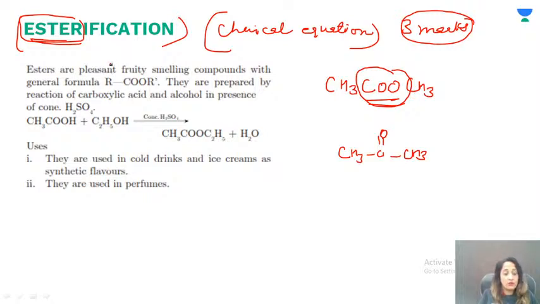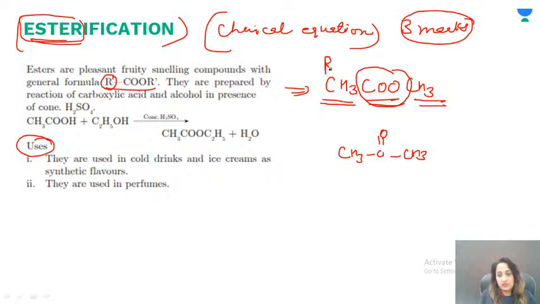But how does it take place? So esters are present, and what are the uses of esters? I will also explain that, and that could be part of your final question. Esters are pleasant fruity smelling compounds with general formula RCOOR'. So what is R? R is the alkyl group, like this CH3 and this CH3. This is R, and let's say this is R dash. It could be anything. How do we get esters? When we have carboxylic acid and we treat them with alcohols in presence of sulfuric acid.